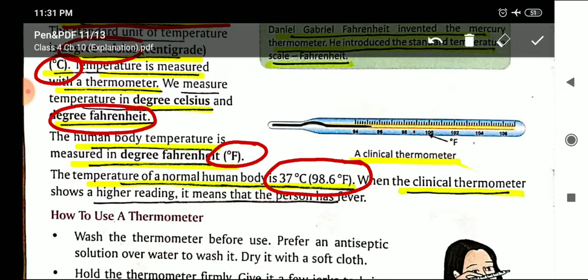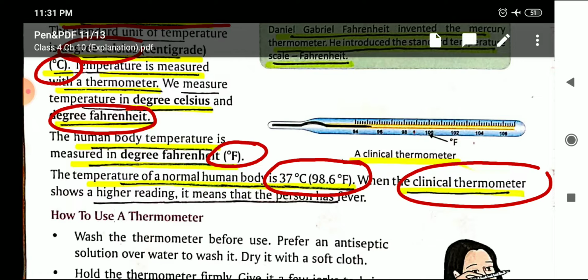Now the clinical thermometer is mainly used to measure the body temperature. So the thermometer which is normally used by the doctors, that is clinical thermometer. Nowadays we have digital thermometer also, in which the reading is shown in number. As I just have told you, digital means when the measurement is given in number. It can be digital balance, digital weighing machine, digital watch, digital thermometer, in which the measurement is given in number. So clinical thermometer is used by the doctors.